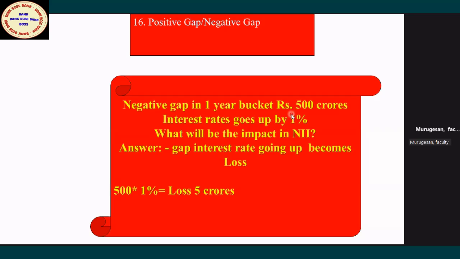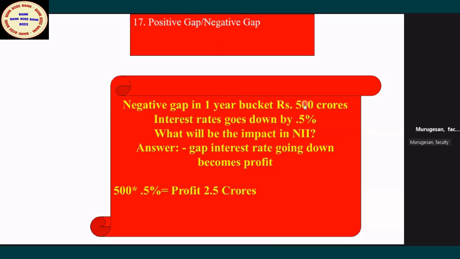Okay. So the rates are going up, and negative gap means it's a loss. Negative gap, interest rate going up, loss. How much loss? 500 into 1%, 5 crores loss. This will be the question they will ask. Okay, I will give you a summary, then you will understand.